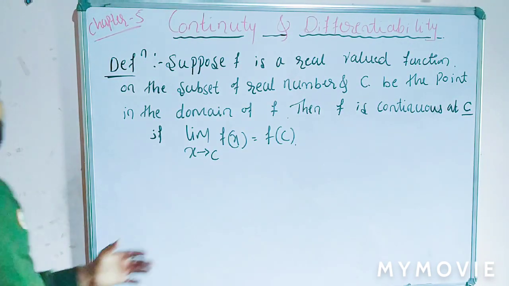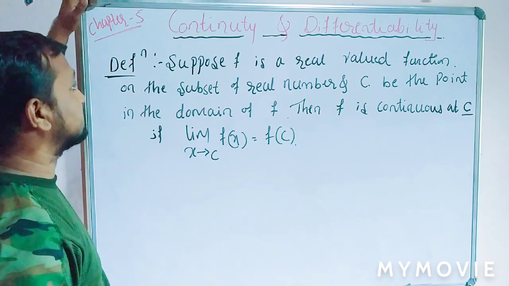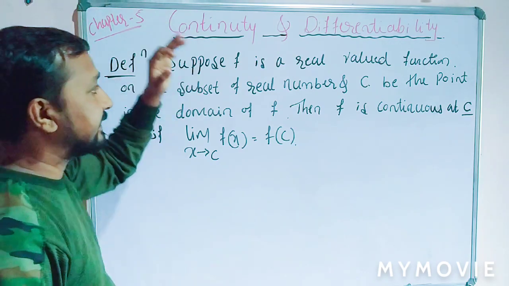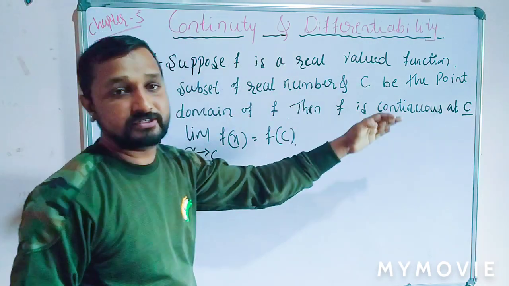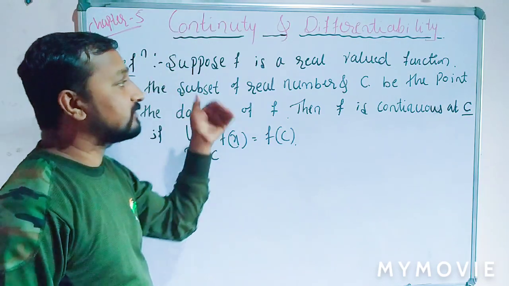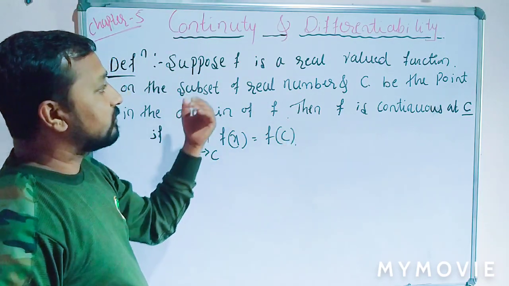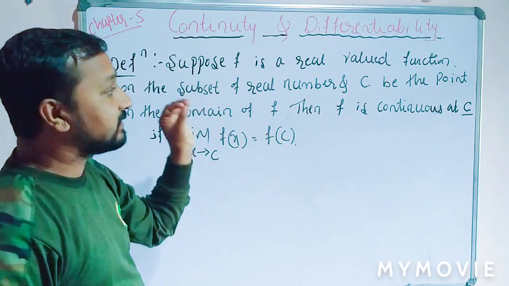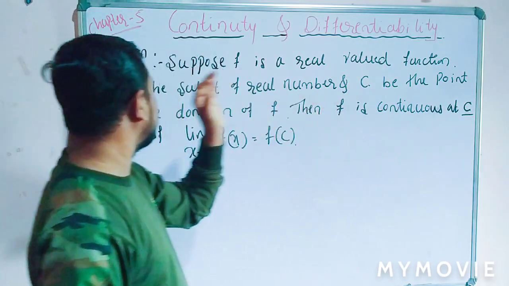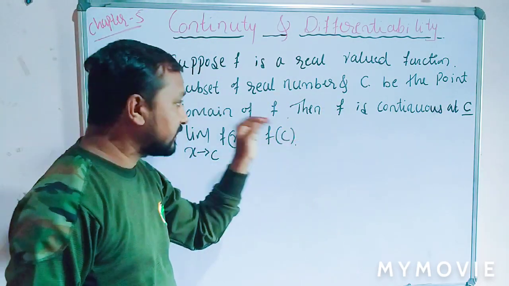Students, then we conclude the definition of continuity. Suppose f is a real valued function on a subset of real numbers, and C is a point in the domain of the function f.